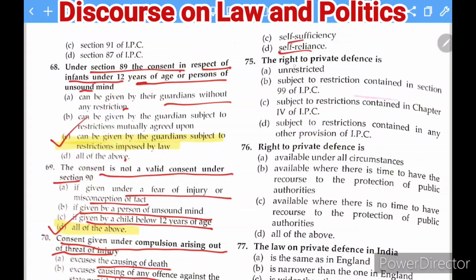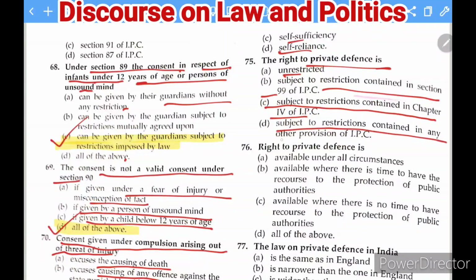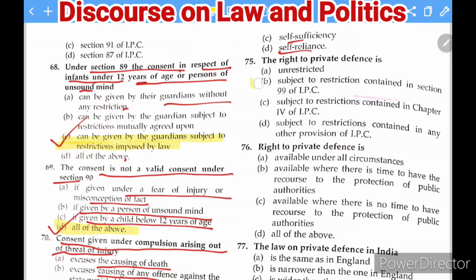Moving to the next question: the right to private defense is unrestricted, subject to restriction contained in section 99 of the IPC, subject to restriction contained in chapter 4 of the IPC, or subject to restriction contained in any other provision of the IPC. This is also an important question, and this was a question which had been asked in the UP Judiciary as well. So the right answer of this question is B, which I am going to highlight here, subject to the restriction contained in section 99 of the IPC. This is the correct answer.